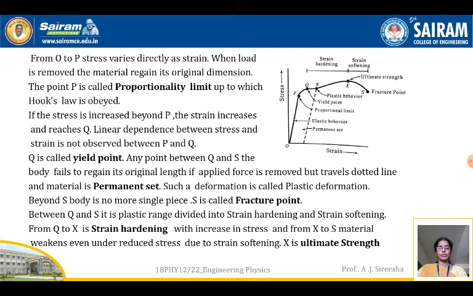From Q to X is strain hardening, with increase in stress. From X to S, the material weakens even under reduced stress due to strain softening. So X is called the ultimate strength, where strain hardening ends and strain softening starts. This diagram is called the stress and strain diagram.